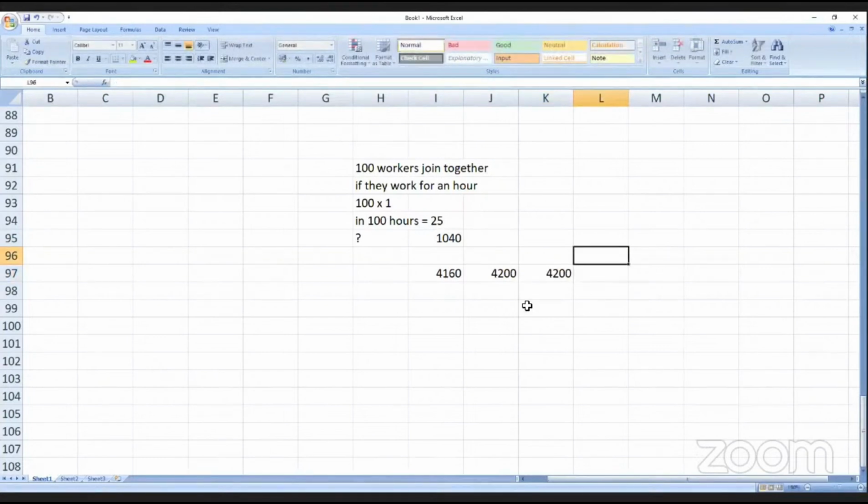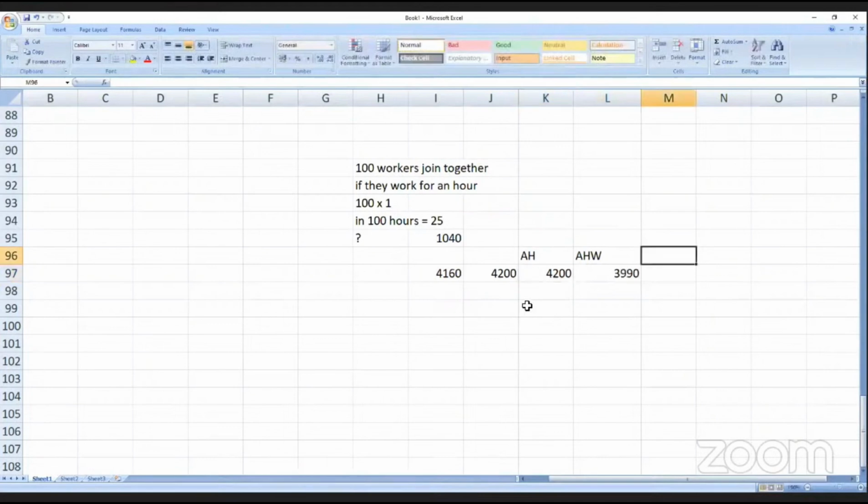This is actual hours paid. Whereas actual hours worked is 4,200 minus 5%, which is 210. So 4,200 minus 210 is 3,990 they have worked.